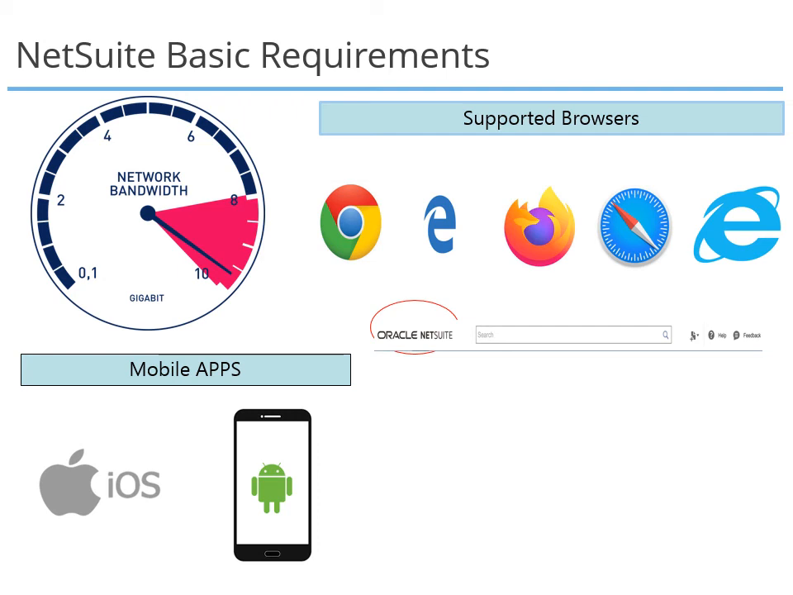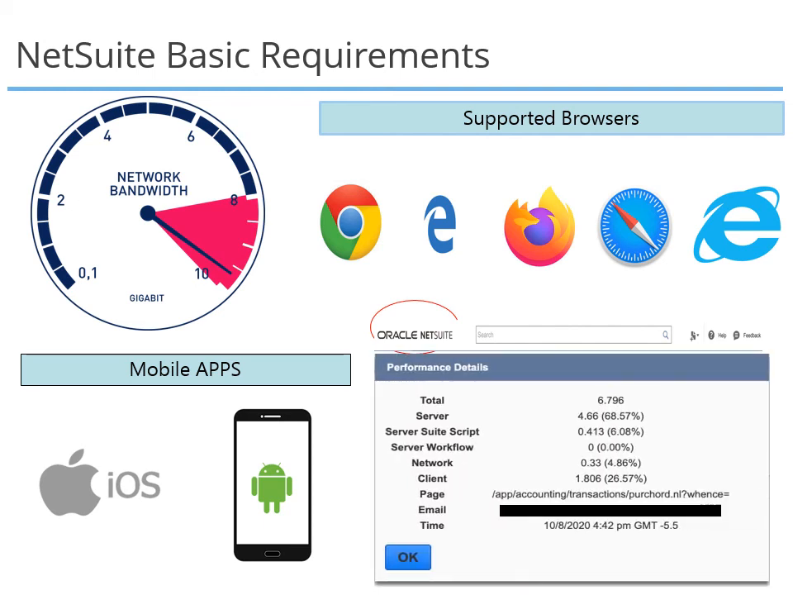In order to identify the issue, NetSuite provides a performance details portlet. To help users identify performance issues, double-click the Oracle NetSuite logo in the upper left corner of any page in the NetSuite application. This window displays performance details that can be helpful for troubleshooting. Let me take you through each data point so that you will have more clarity.